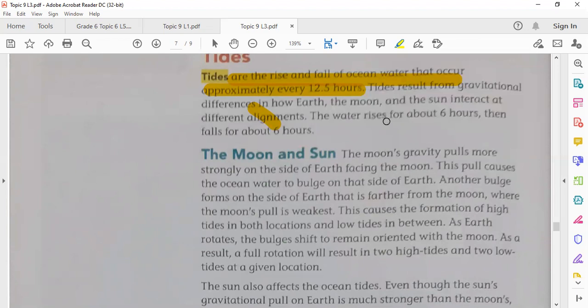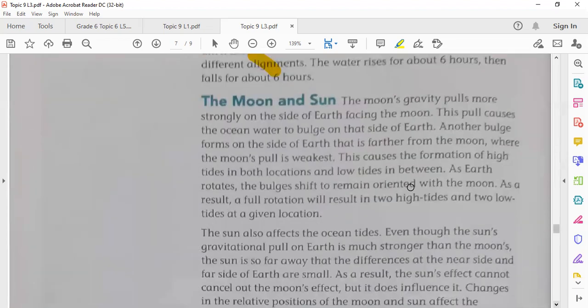Tides result from the gravitational differences in how Earth, the moon, and the sun interact at different alignments. The water rises for about 6 hours, then falls for about 6 hours. The moon's gravity pulls more strongly on the side of the Earth facing the moon. So the areas that face the moon or are close to the moon are where we have a high tide. This pull causes the ocean water to bulge on that side of Earth.